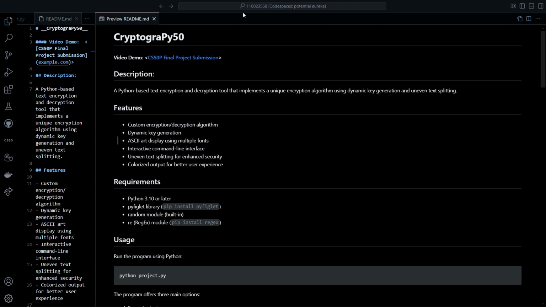Okay, so now we are back at the code space. Let's see a live demo of my project. So this is the readme file of my project. There's Cryptography 50. There's a link for the video demo, which I'm doing right now. And there's the description. That is, it is a Python-based text encryption and decryption tool that implements a unique encryption algorithm using dynamic key generation and uneven text splitting. So let's see a live demo of this Cryptography 50.